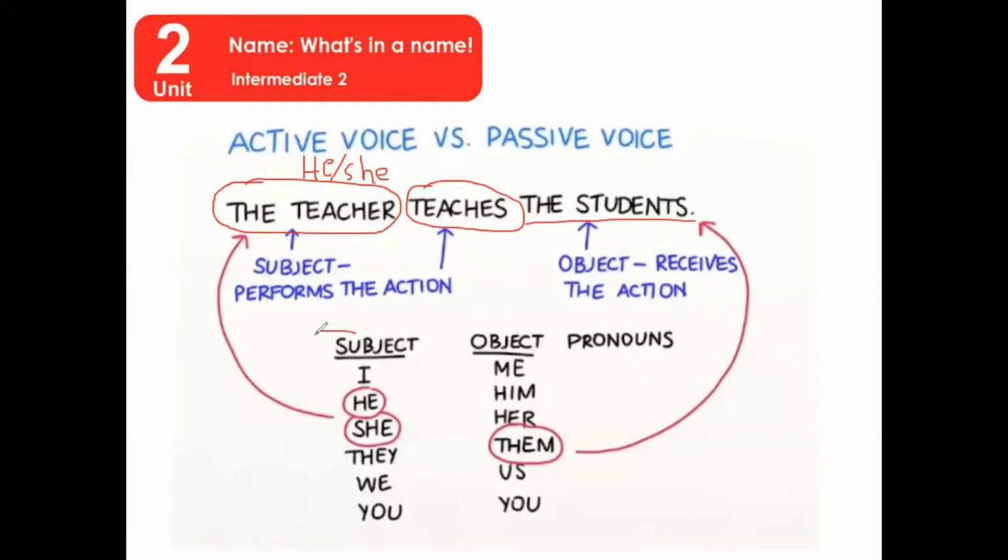Now, you already know the list of subjects: I, he, she, they, we, and you. And then we have the object. So it could be different objects. Me, the teacher teaches me. So it might be the teacher teaches him, teaches her, teaches them, teaches us, or teaches you. It is changing according to the one you want to choose.